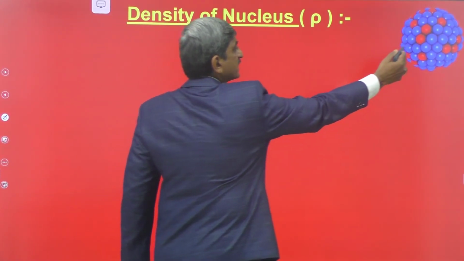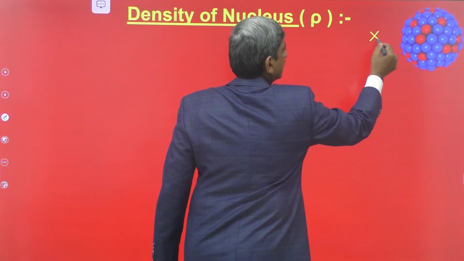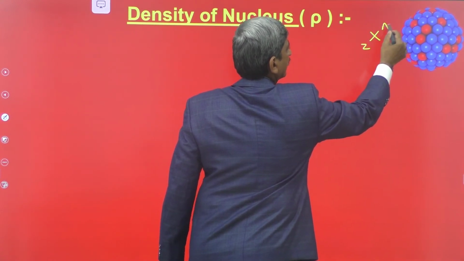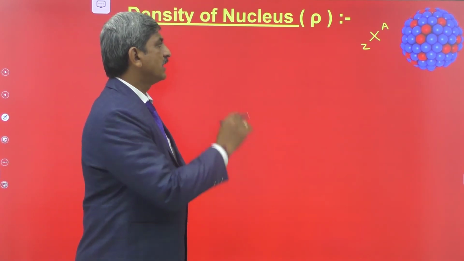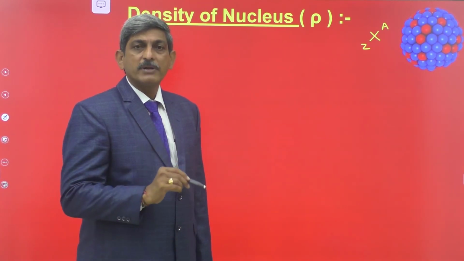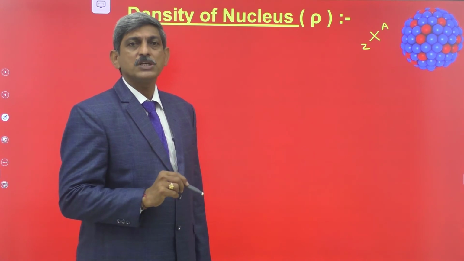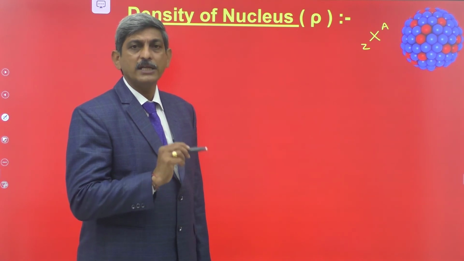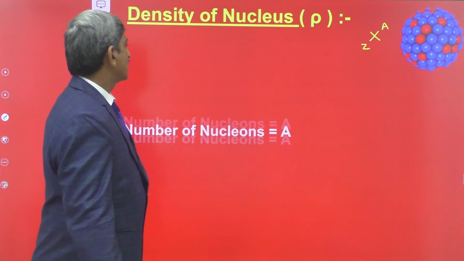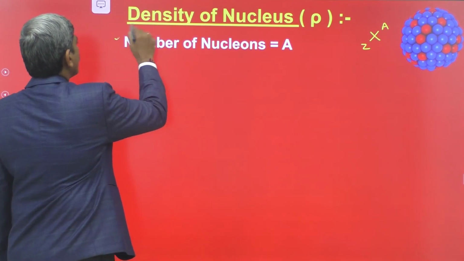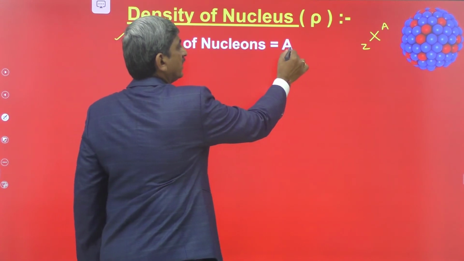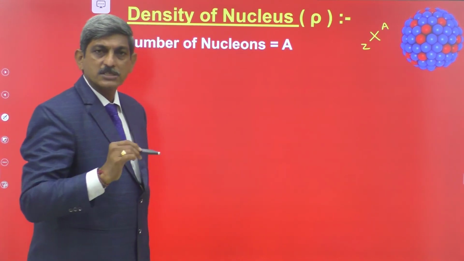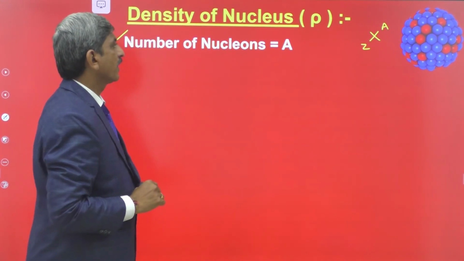Suppose, let us consider the nucleus X Z A. It contains Z number of protons and A number of nucleons, which is equal to the total number of protons and neutrons. That's why the number of nucleons present in the nucleus is equal to the mass number A, which is nothing but the sum of the protons and neutrons.